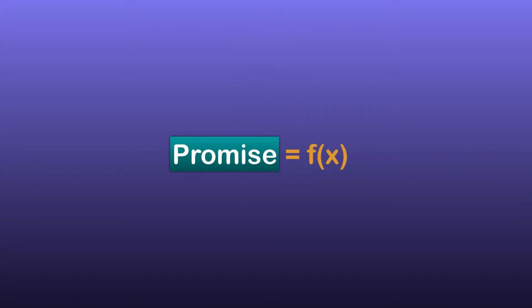If a function returns a promise, it means that the real result of the function call is not available yet, and we can access the real result when it is available using the promise returned by the function.